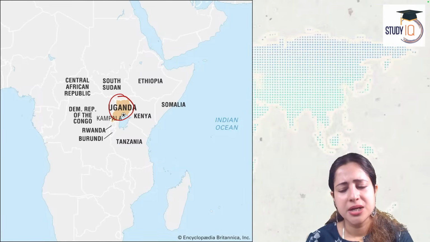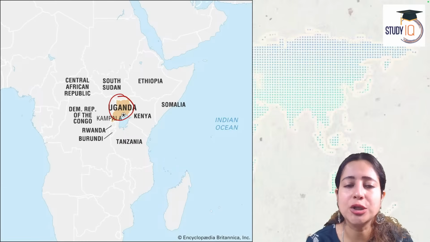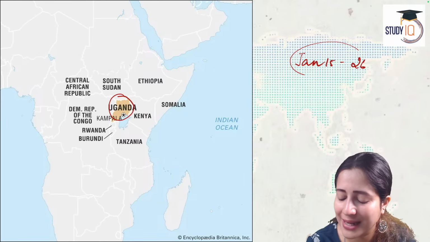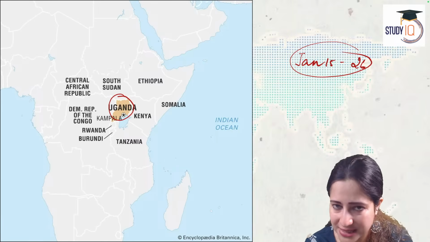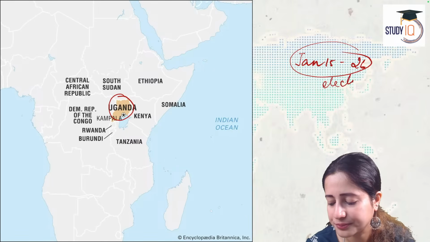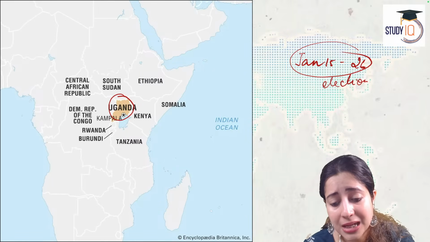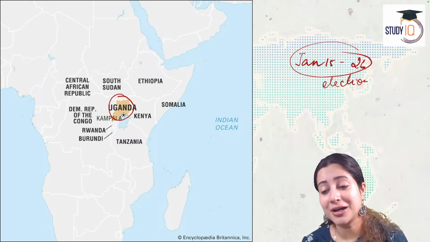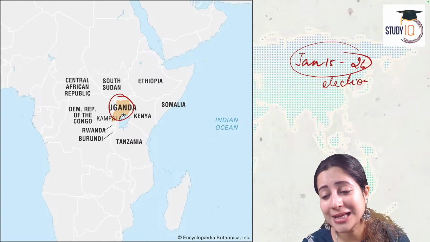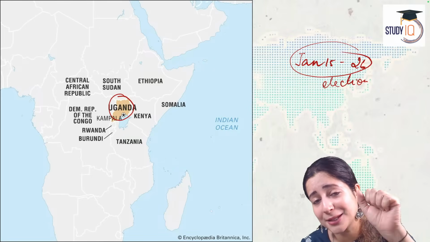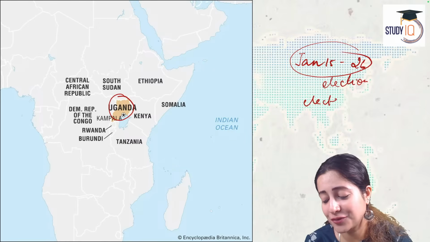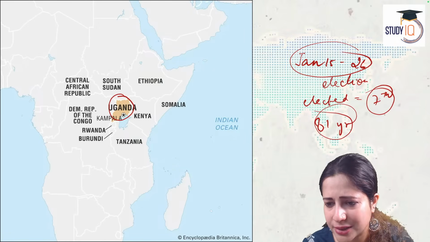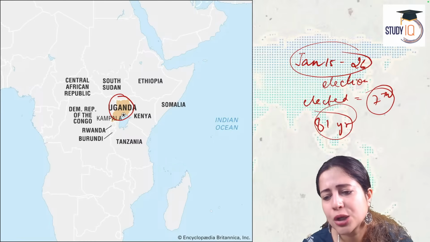But why? Recently in Uganda, on January 15th, as the new year came, 2026, we had a presidential election in Uganda. Results came. After the results, a man who is 81 years old, who has already been president six times before, got elected for the seventh time consecutively. Yes, this 81-year-old leader of Uganda is named President Museveni.